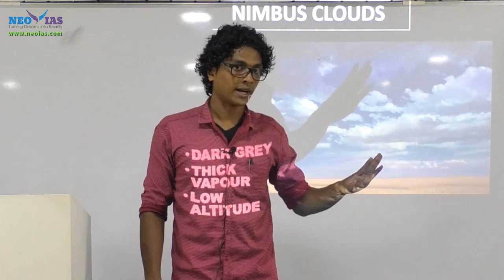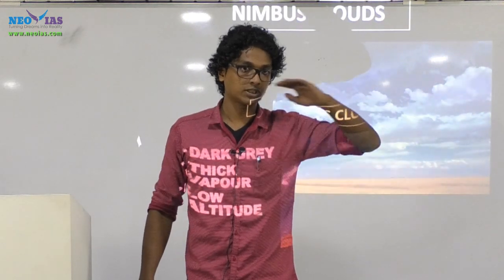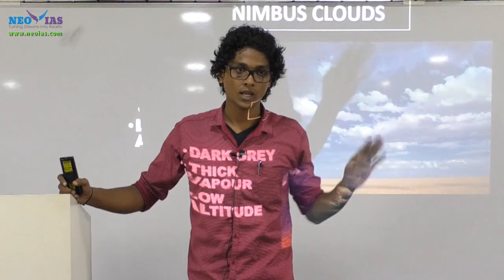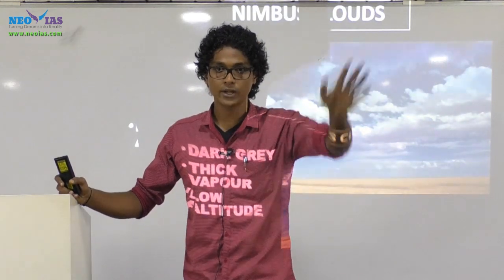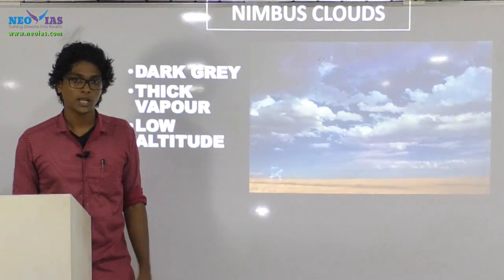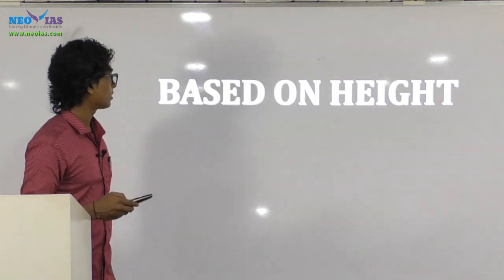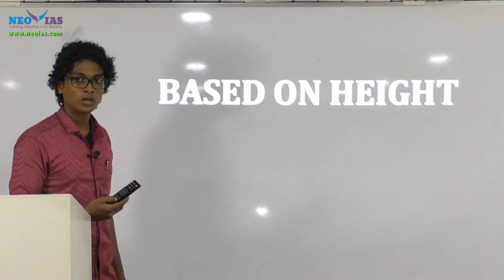Stratus generally has a thin sheet of layer which is obstructing the sky. In the case of cumulus, we have a rising dome. In the case of cirrus, it is very feathery clouds seen at high altitude. So these are the four classifications based on their appearance. Next, let's see the classification based on height.